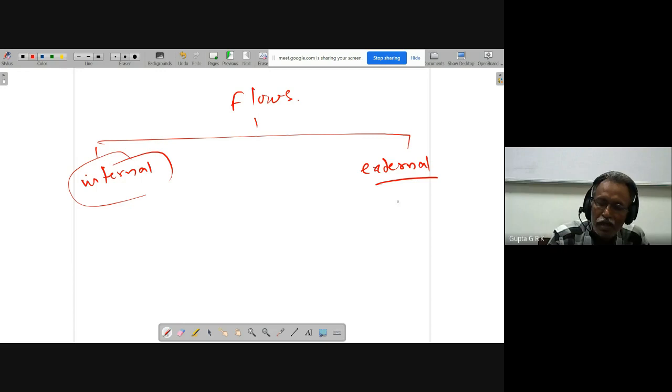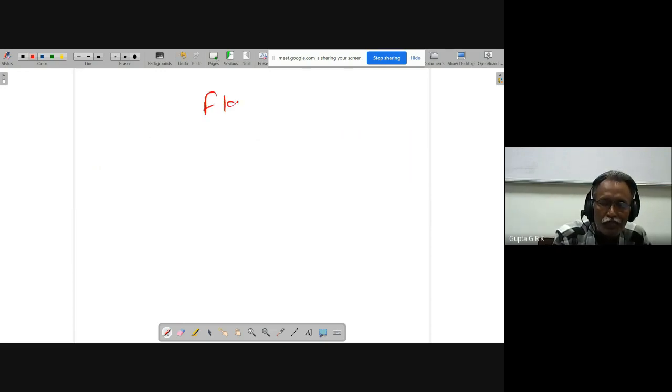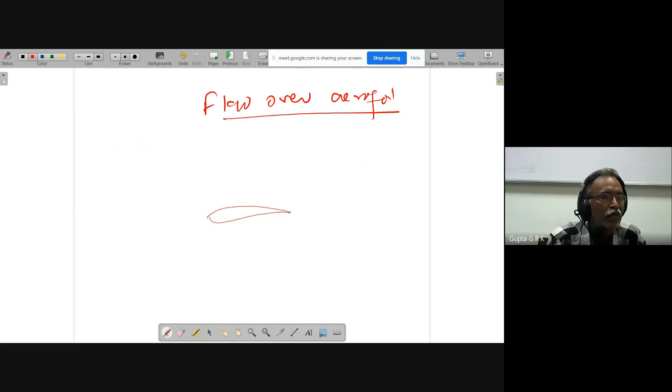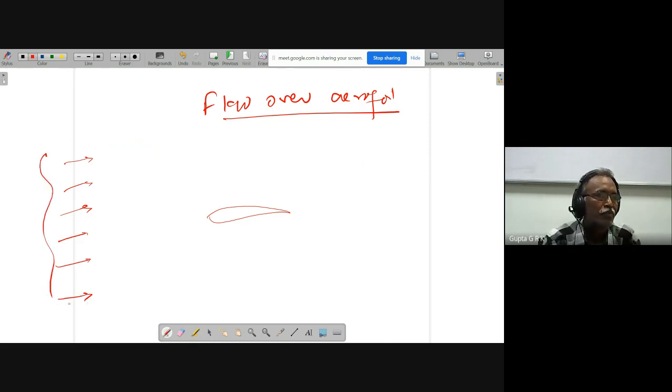Suppose I choose an external flow over just an aerofoil. An aerofoil is there like this, and I am having some flow on it. The boundary condition is there, a bit far off. If it is a finite element method, you will have forces coming onto the aerofoil, so the aerofoil body itself is the domain.